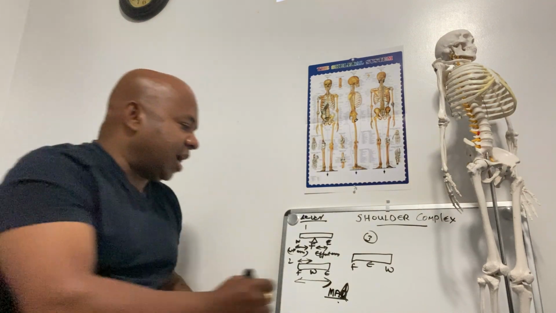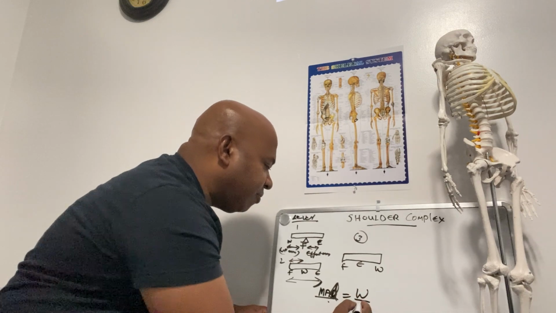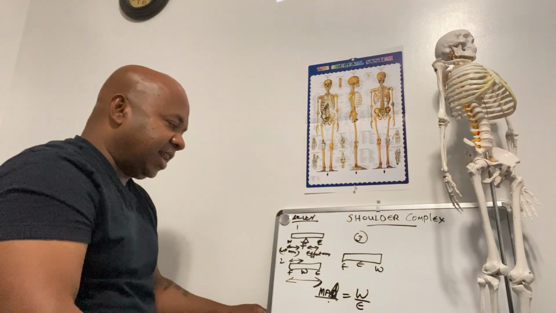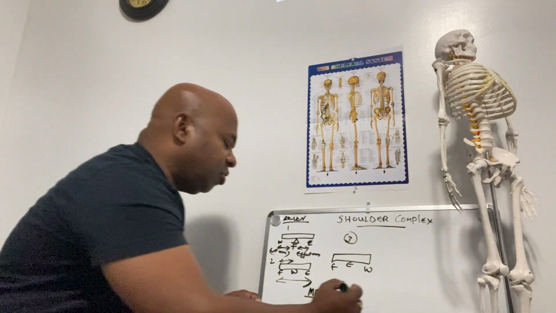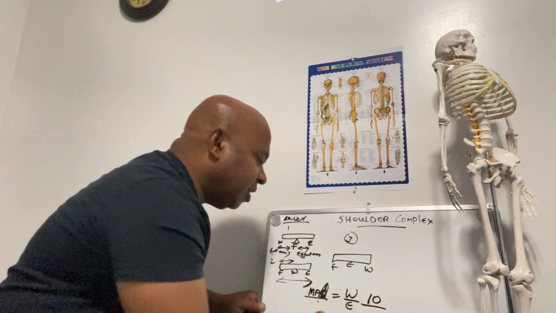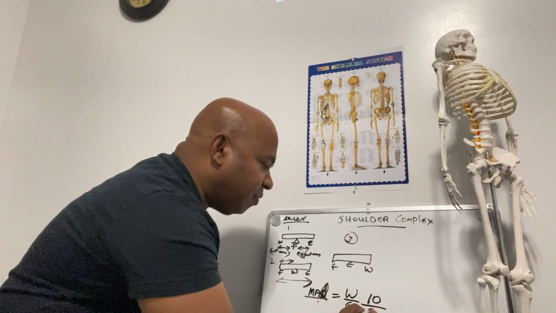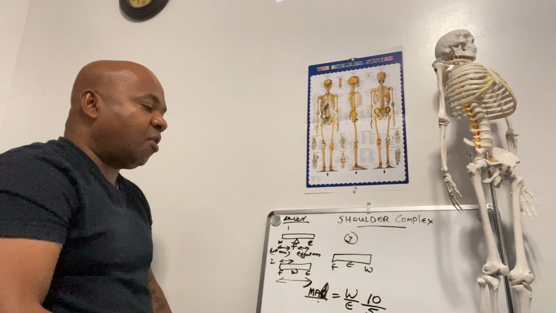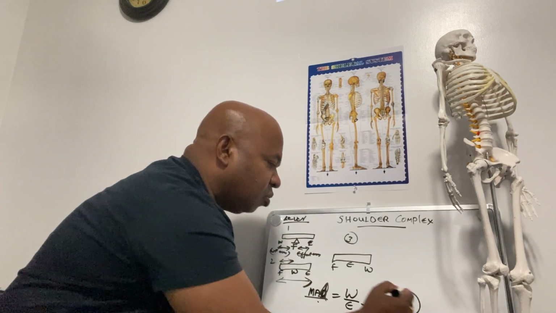Mechanical advantage is equal to weight by effort. So, in order to lift 10 kg of weight, we need only 5 kilograms of effort. So the mechanical advantage is 2.